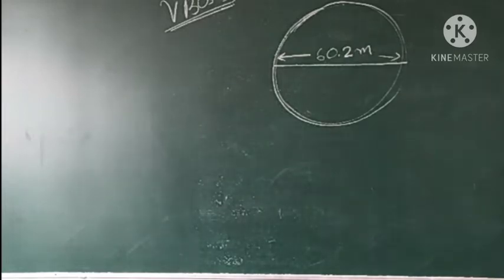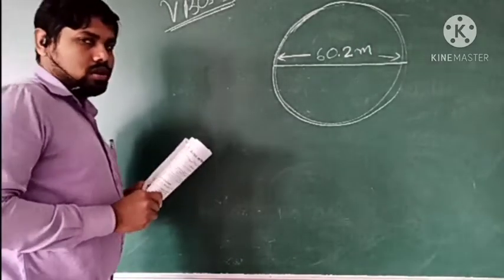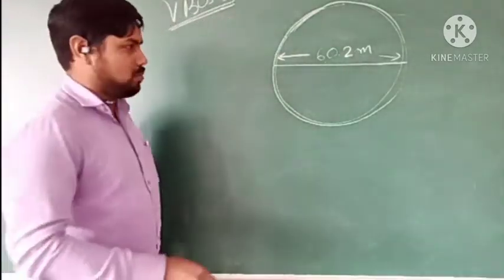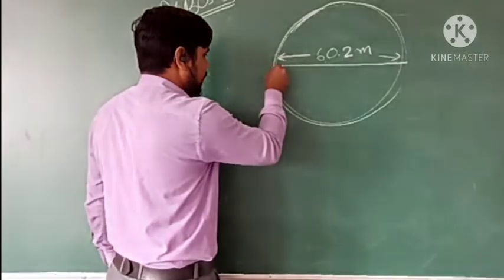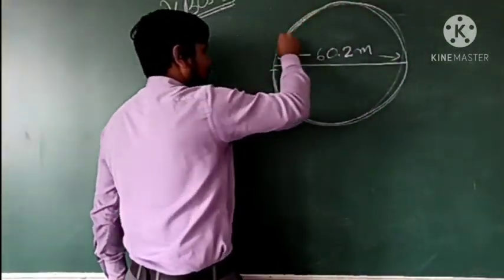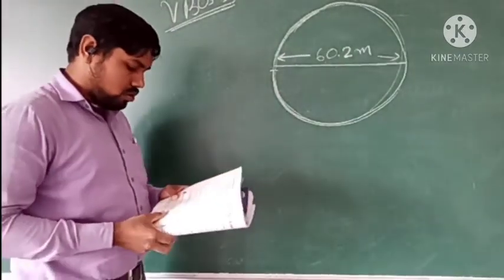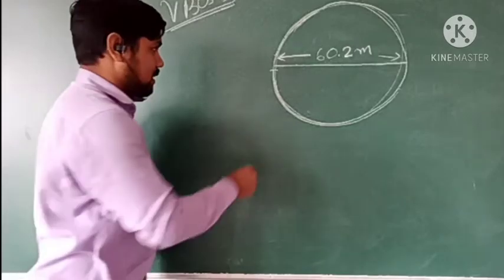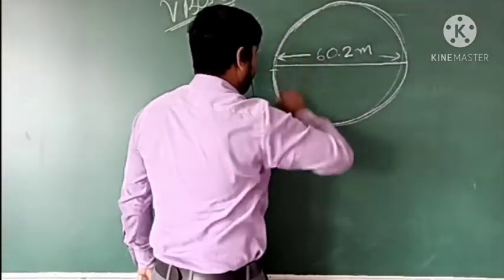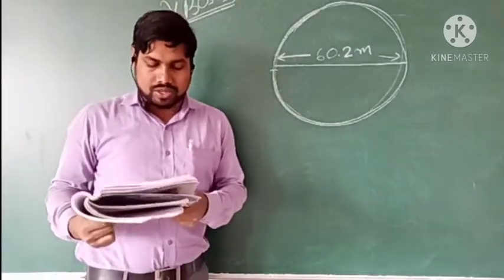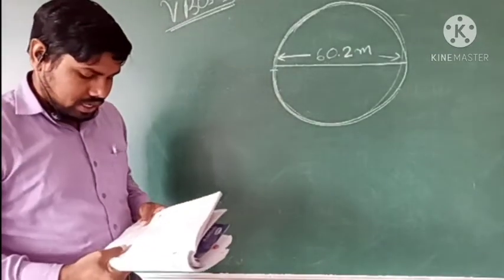The question is asking how much distance he covers during the morning walk if he is doing 10 rounds every day. So first you have to find how much distance he is covering in one round. If you get the answer for one round, you can very easily find it for 10 rounds by just multiplying with the required value.